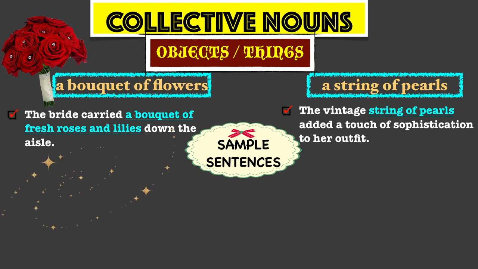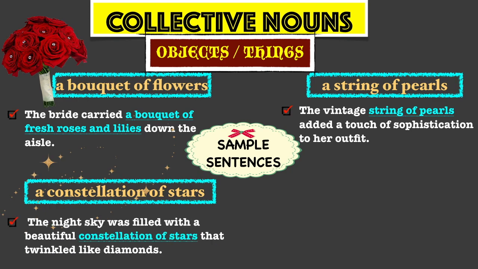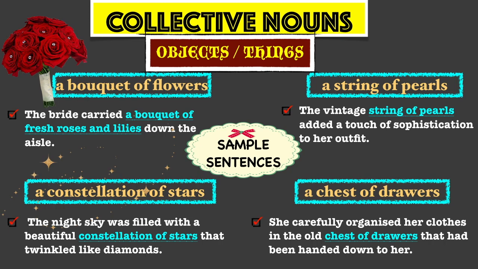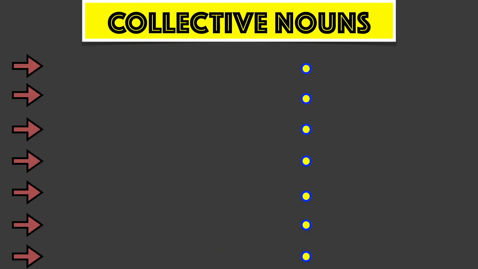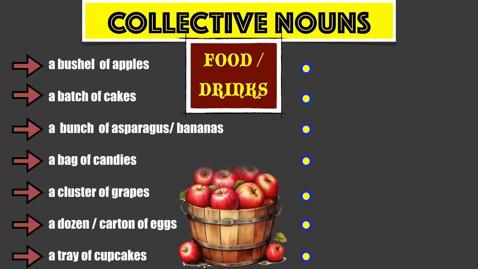A constellation of stars. The night sky was filled with a beautiful constellation of stars that twinkled like diamonds. A chest of drawers. She carefully organized her clothes in the old chest of drawers that had been handed down to her.